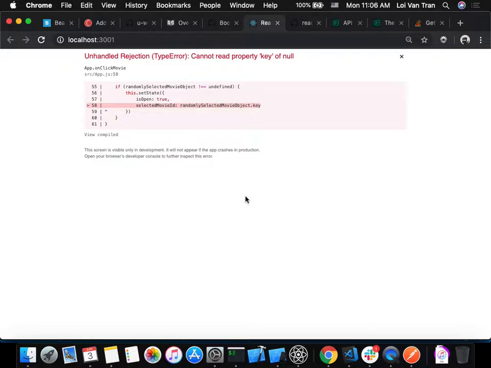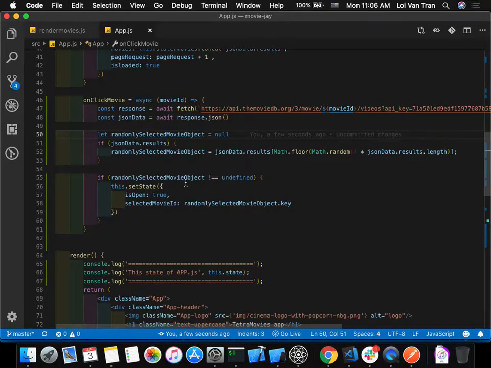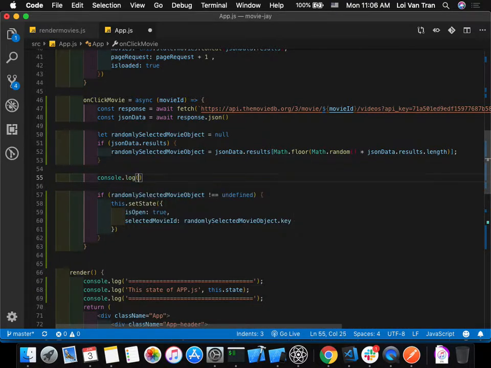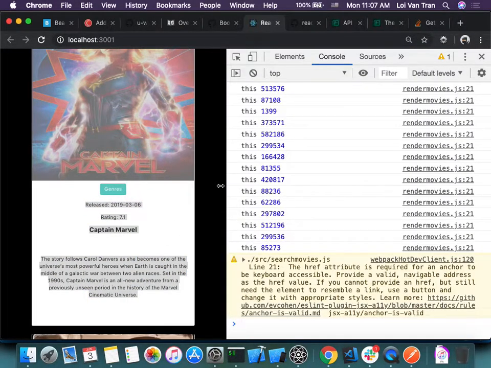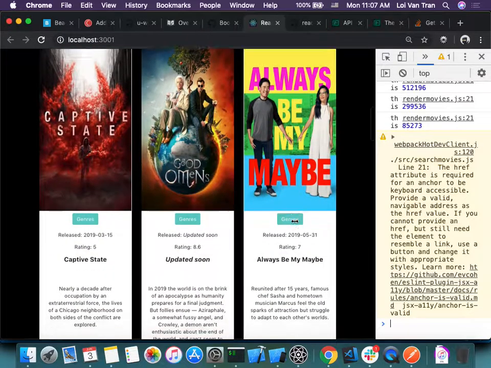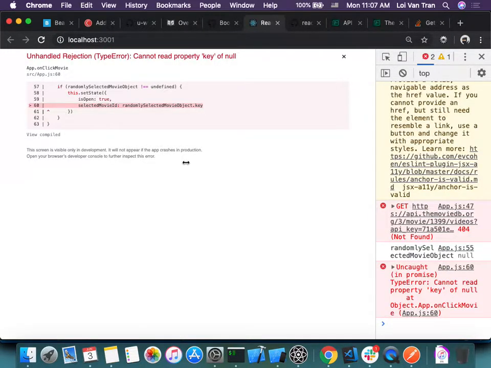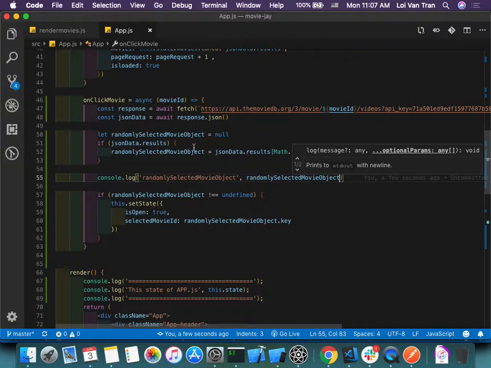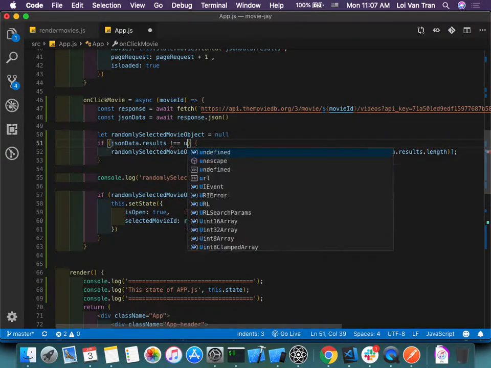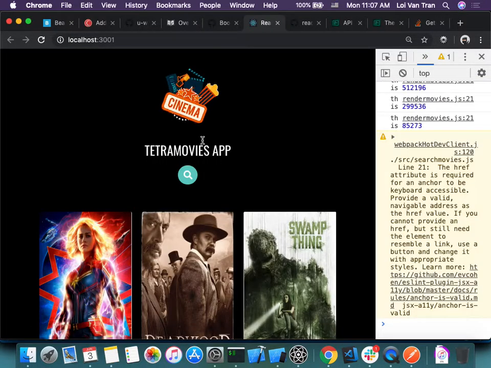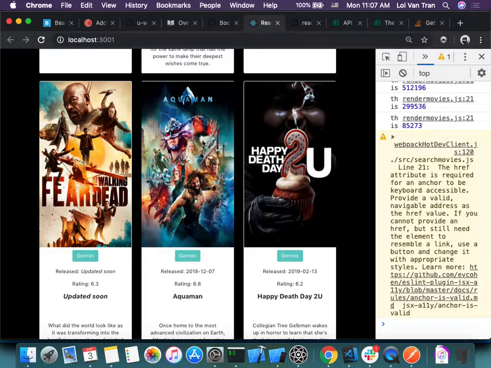Game of Thrones. God damn, dude, why is this not working? Console.log. Why is Game of Thrones failing, guys? Help me out here. Game of Thrones, we click it. It's null. So does that mean it's not in the movie? This one doesn't have a key. It's in the TV show. It may not be inside the movie category. Okay, yeah, that might be it. Thank you. Let's try a different one.